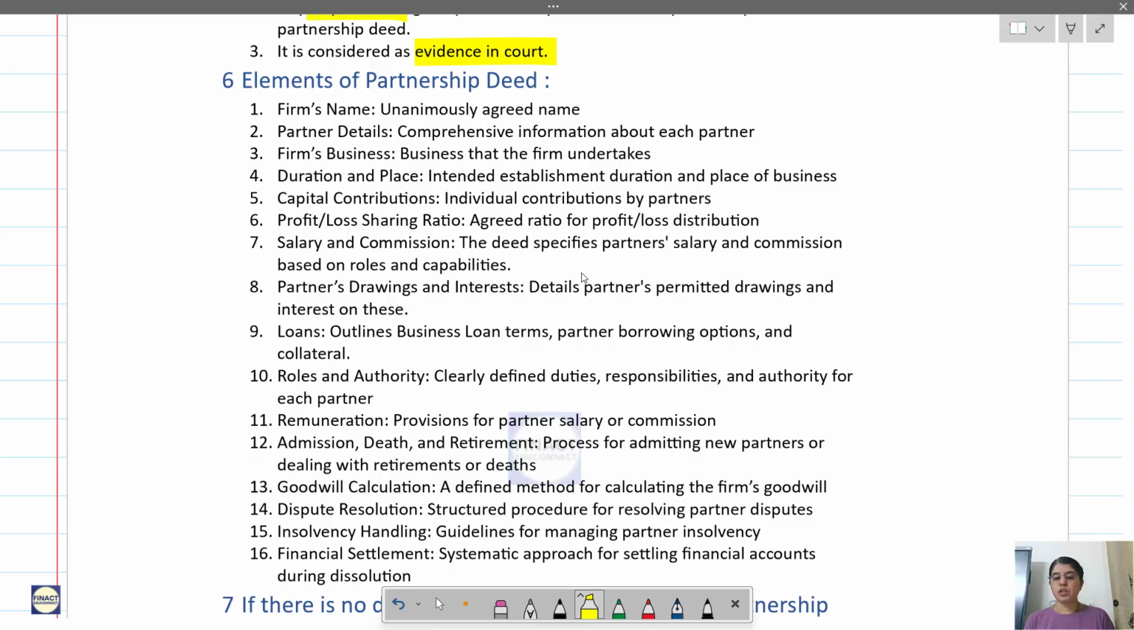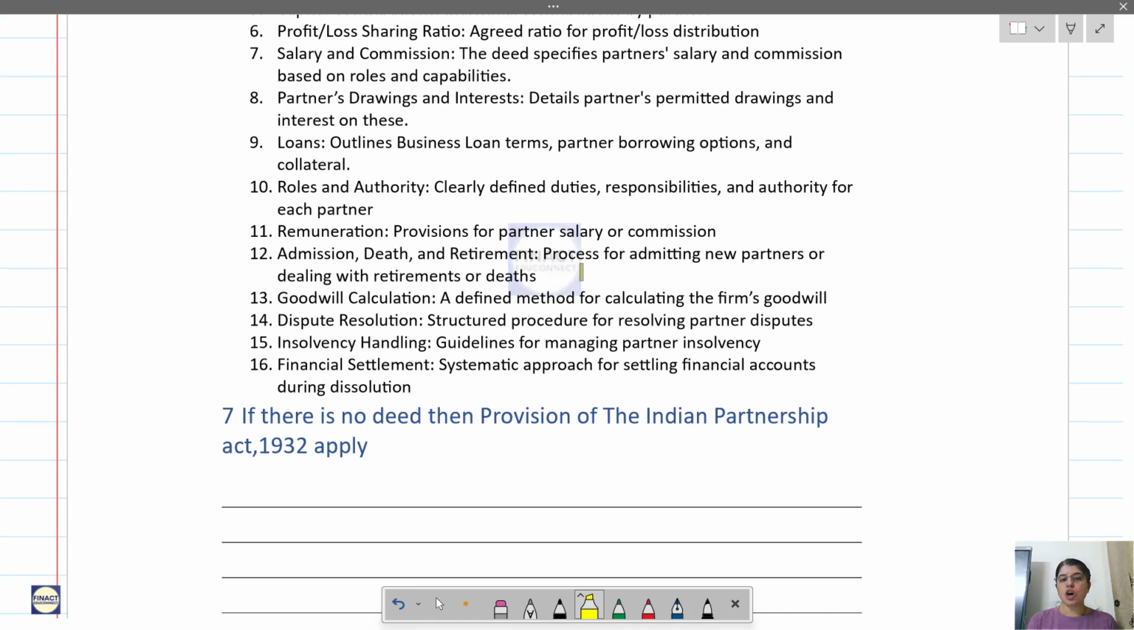Then in case of dispute, how will you resolve that dispute? Then if some partner is insolvent, what do you mean by insolvent? We have learned this word last year also in 11. Insolvent means the person is not able to pay. So if some partner has become insolvent in personal capacity, then how to handle that? Then financial settlement. If there is a dissolution of the firm, that is the firm gets closed, then how to settle the accounts. All this is given in the partnership deed.